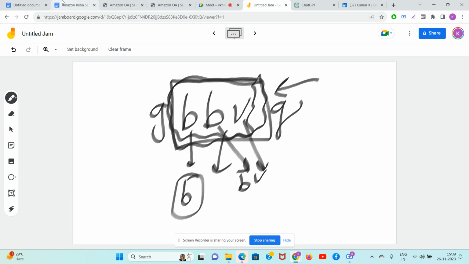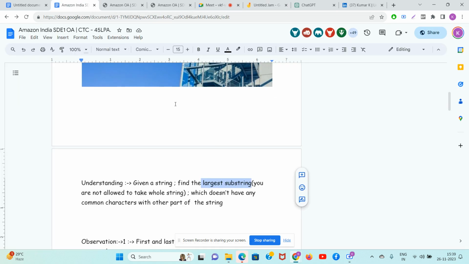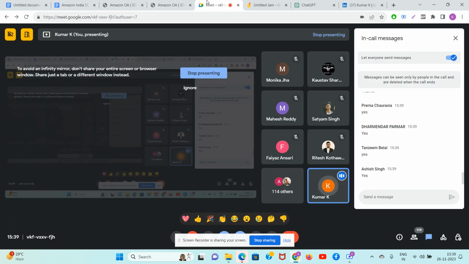Guys, is the meaning of the problem clear to everyone? The meaning is that you are given a string. You have to select a substring such that all the letters coming inside that substring should come inside only that substring, not any other outside place. Is the basic understanding clear to everyone?